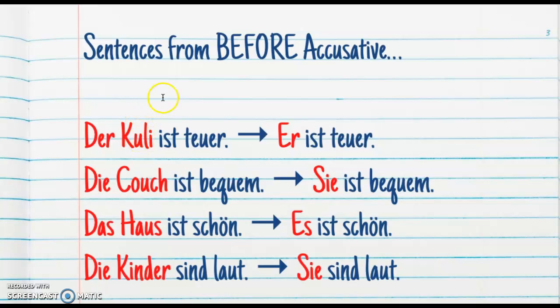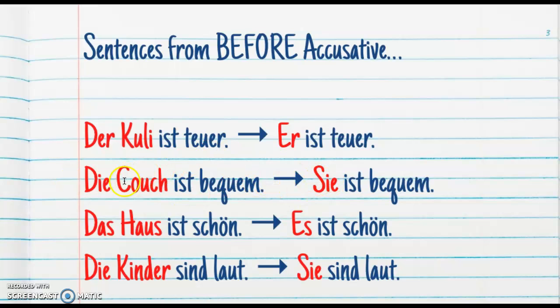The reason that it's the subject is because we have our verb here, ist, and we can ask the question, what is expensive? The pen. Because the pen is the thing that is acting in some way, being expensive, it's the subject. So er ist teuer. Our next one, die Couch ist bequem, changes to sie ist bequem.